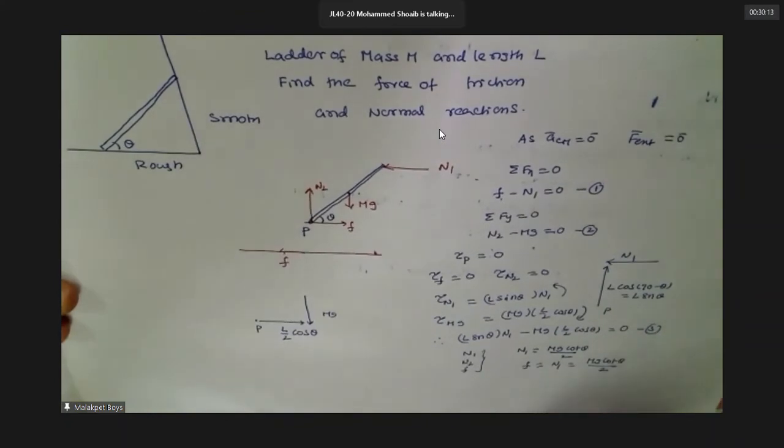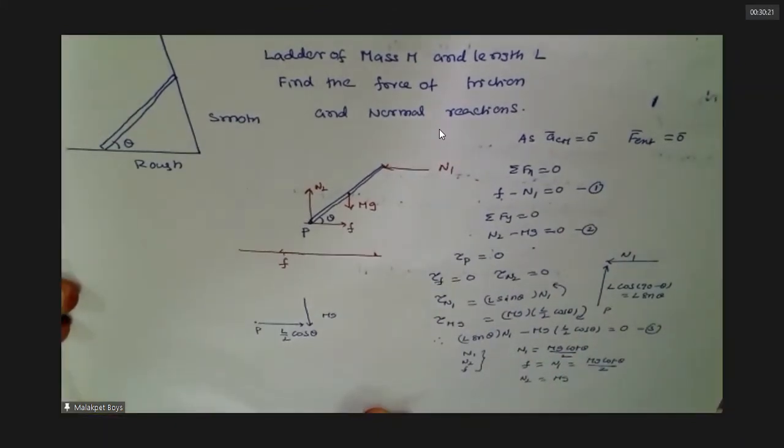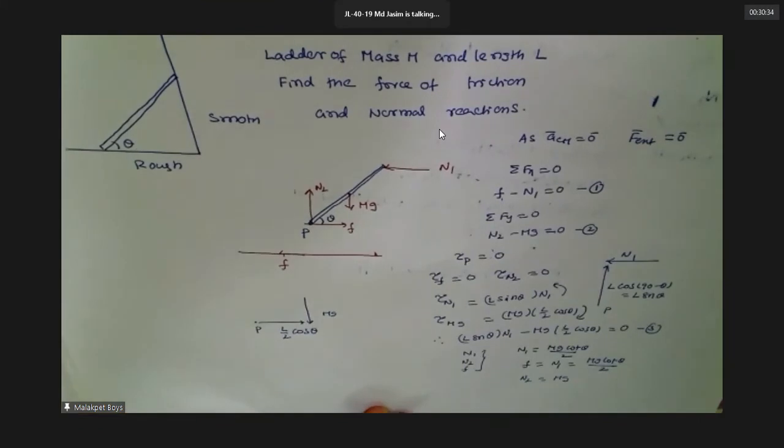N2 next equal to mg, sir. Yes, all of you got this? Yes, sir. Clear? Clear, sir.